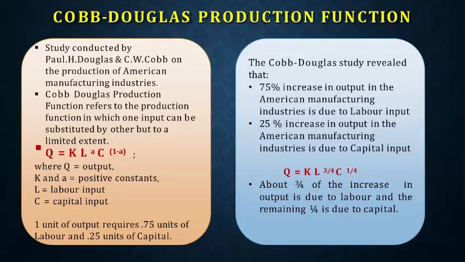So this is the Cobb-Douglas function, nothing but a production function referring to how one input can be substituted by another input to a limited extent. Only to a particular extent it can be substituted. So you cannot say you can take labor out of a company's manufacturing process, because there should be a person who is controlling these things.